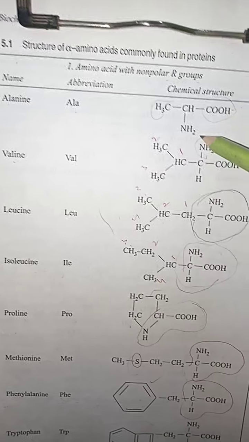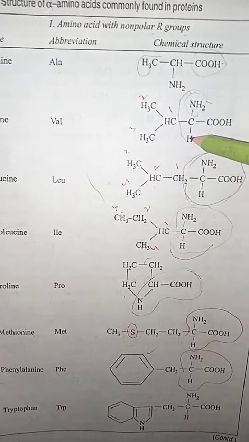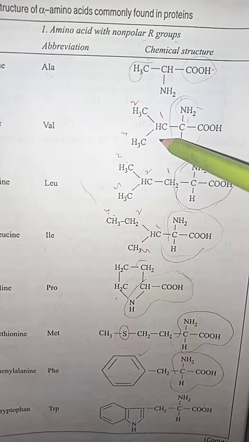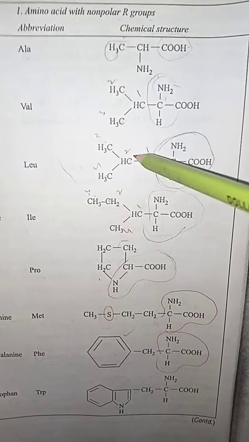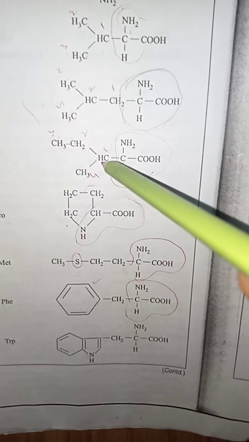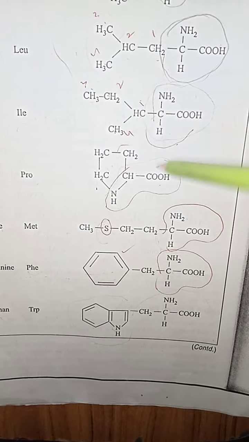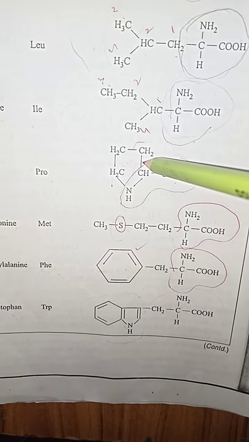Here again is a review of these amino acids. The basic group of alanine is here, the basic group of valine is here, and the difference between these 2 amino acids is that alanine contains only 1 methyl group, while valine contains additional methyl groups. In leucine it contains 3 methyl groups along with the basic group, and in isoleucine it contains more than 3 groups. Proline is totally different from these 4 amino acids because it does not contain any kind of straight chain, but it contains a ring structure.